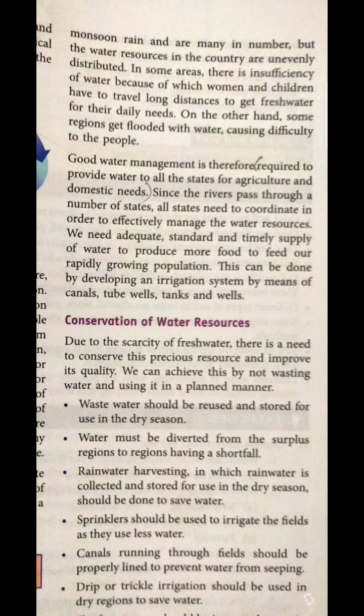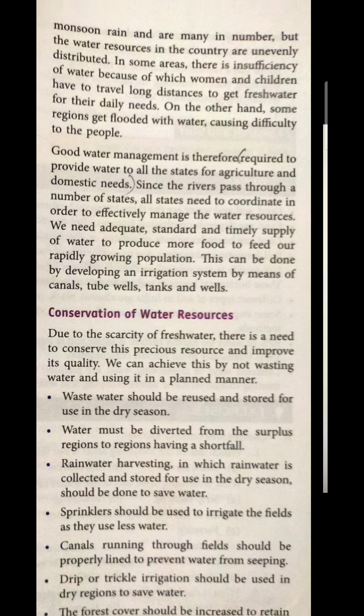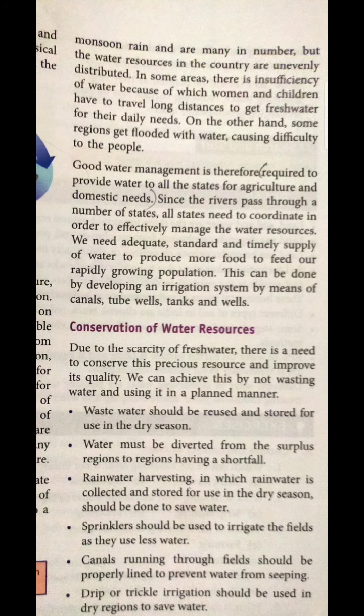So the management of water is required, by government officials as well as by the people, because water is essential for both agriculture and domestic needs. There is a need to arrange the management and supply of water in all areas, which is being done by developing irrigation systems by means of canals, tube wells, tanks, and other wells as well.